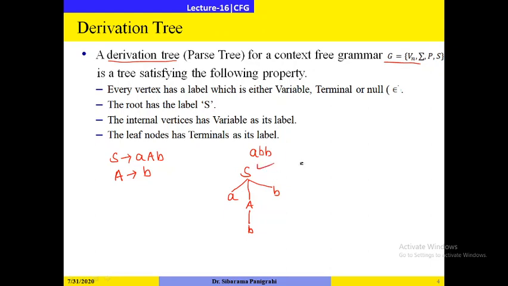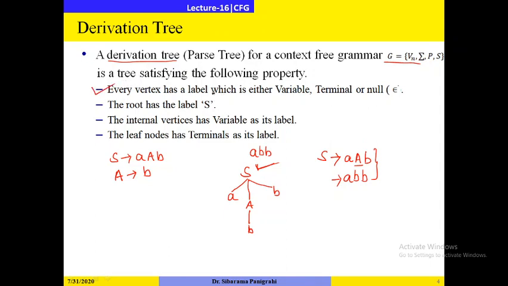For this, I may write the productions like this. S gives to AB, so in place of this A, I will use the production A gives to b so that I will get abb. So for this set of production rules, for this set of derivations, this is the corresponding derivation tree. So a derivation tree or parse tree for a context-free grammar G is a tree satisfying the following properties. So what are the properties?